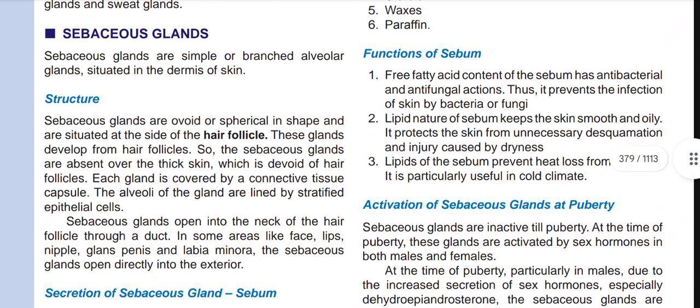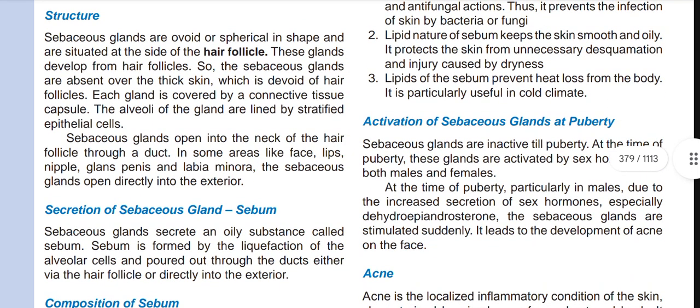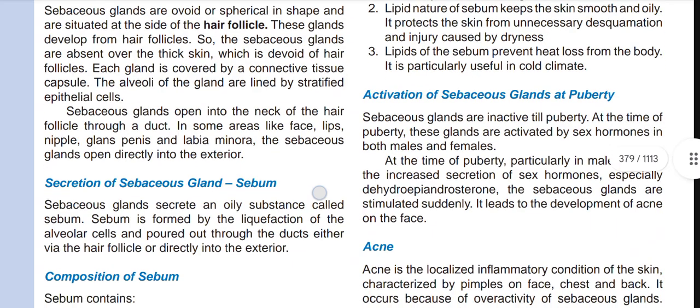Now, function of the sebum. Number 1. Free fatty acid contents of the sebum have antibacterial and antifungal actions. Thus, it prevents infection of the skin by bacteria or fungi. Number 2. Lipid nature of the sebum keeps the skin smooth and oily. It protects the skin from unnecessary discoloration and injury caused by dryness. Number 3. Lipids of the sebum prevent heat loss from the body. It is particularly useful in cold climate.